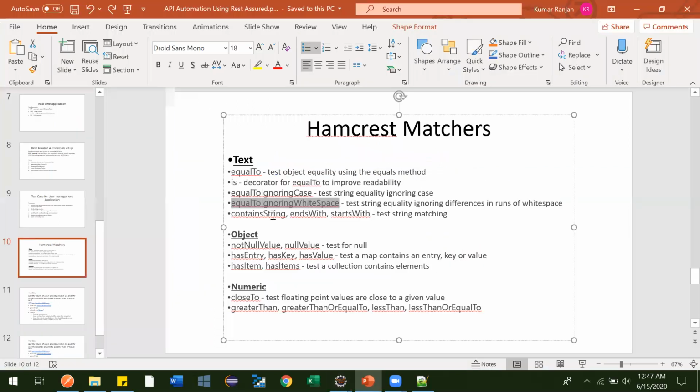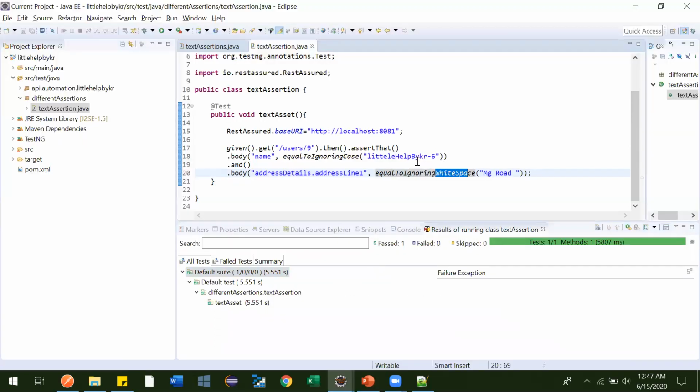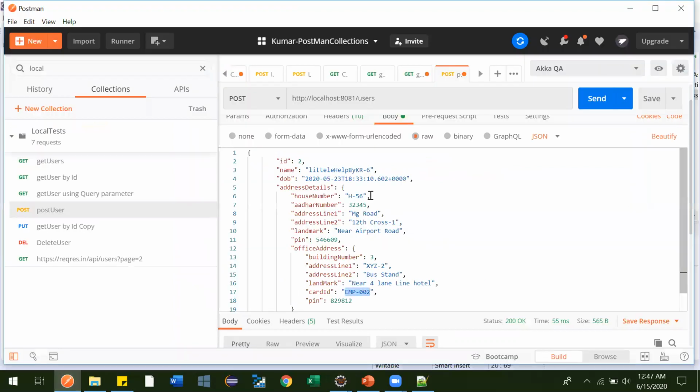The next one is contains string. Sometimes what happens is that some field is automatically getting inserted with some prefix value. Suppose you are adding a name, whether you provide Ramesh, Suresh, or whatever.